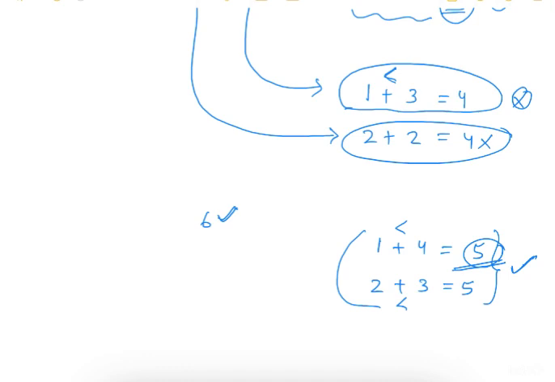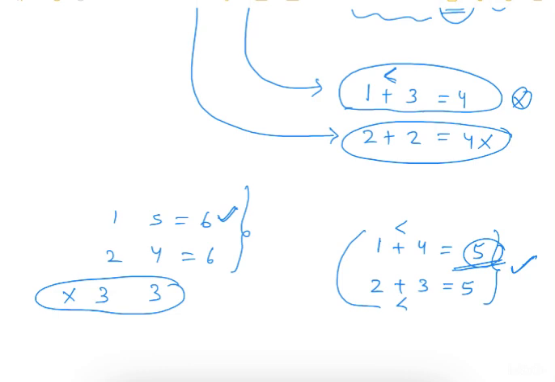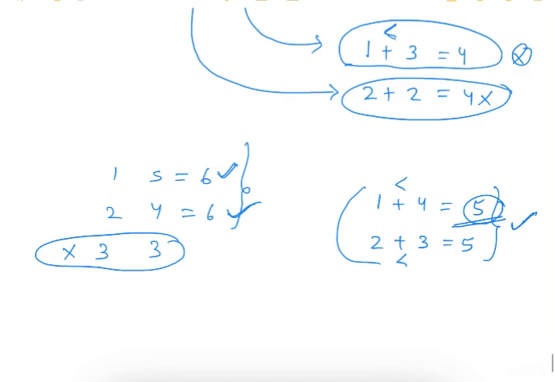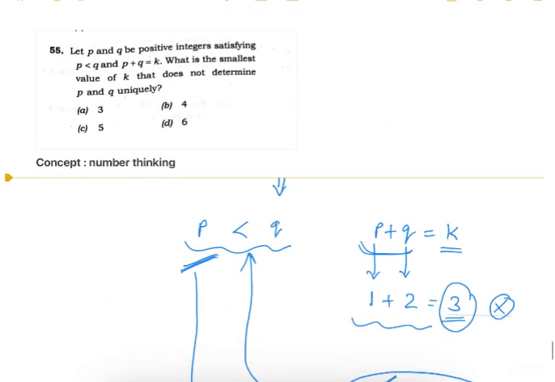You can check for 6 also, because we can write 6 as 5 and 1, 4 and 2. Next is 3 and 3. But this is not possible, because the value of q has to be greater than the value of p. So these two are possible. Here also we cannot determine the value of q and p uniquely. So this is also correct, but the question asks us for the smallest value of k. So the smallest value among the given answer choices is 5. So option C is our answer.